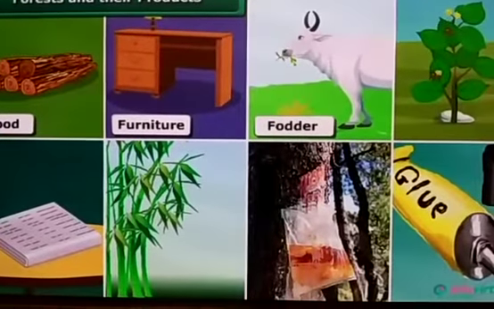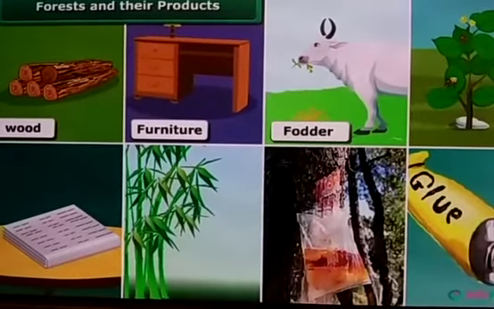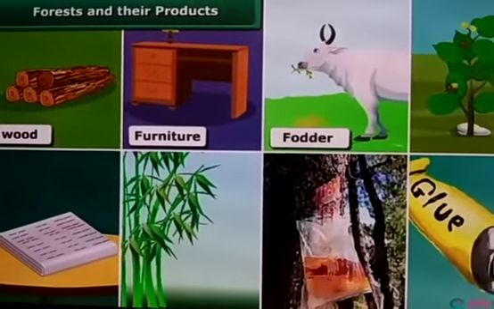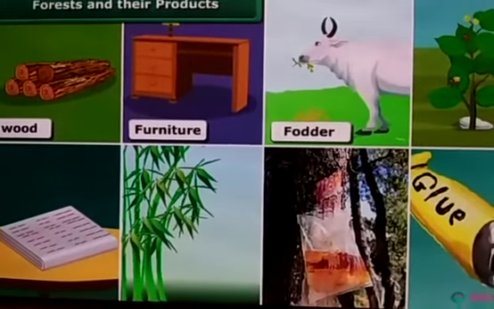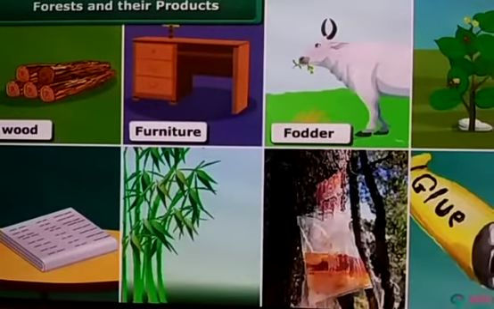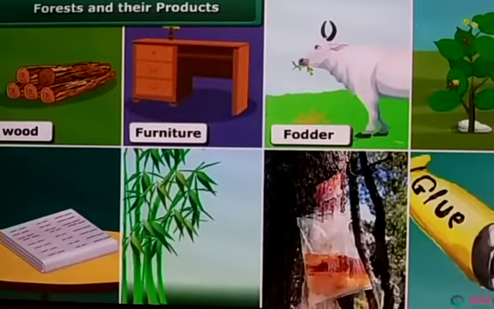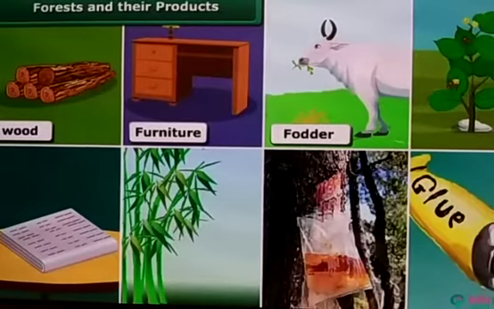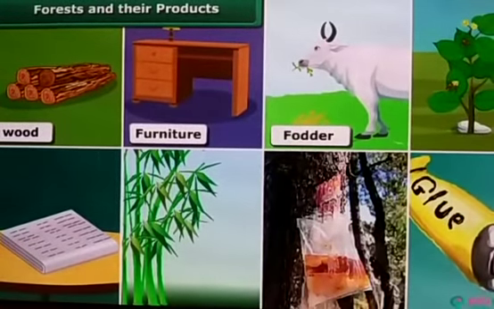That is the wood, furniture, the fodder for the animals, then the plant food, then the paper we use for writing, even that is from the bamboo tree. Then the gum we are using, the glue, everything comes from the forest, that is from the plant. So we have to protect the forest. We must preserve our forest for our survival, okay? Not only for the plants and animals, it is for our survival. We have to protect the forest.